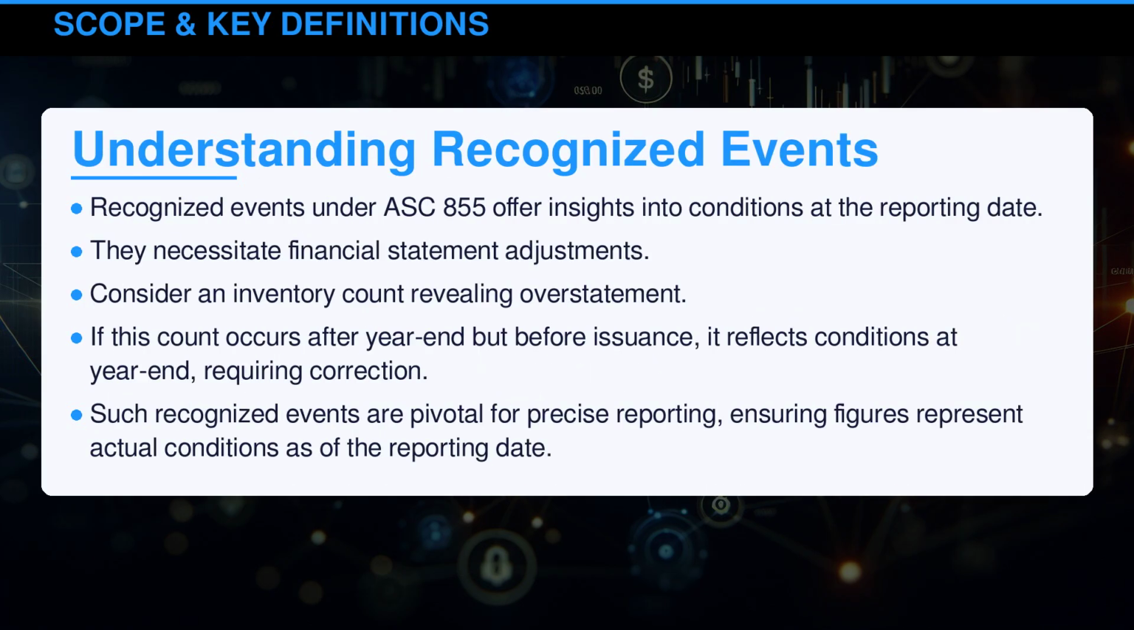Recognized events under ASC 855 offer insights into conditions at the reporting date. They necessitate financial statement adjustments. Consider an inventory count revealing overstatement. If this count occurs after year-end but before issuance, it reflects conditions at year-end, requiring correction. Such recognized events are pivotal for precise reporting, ensuring figures represent actual conditions as of the reporting date.